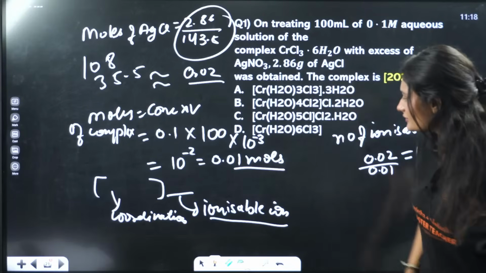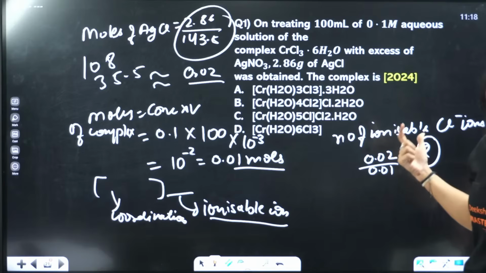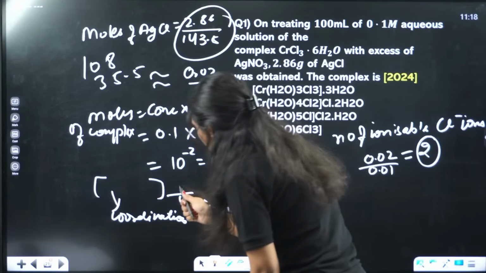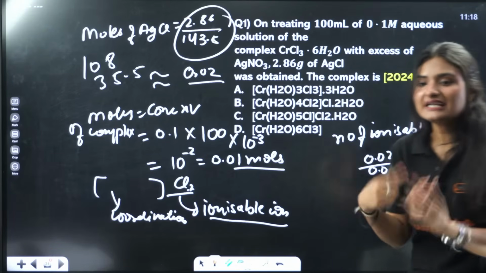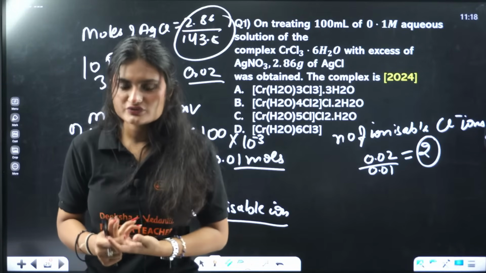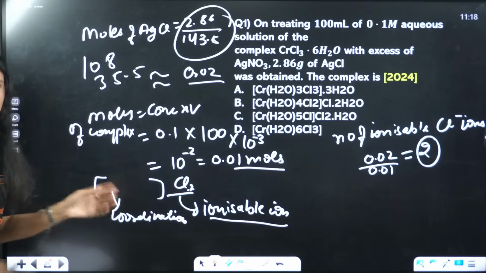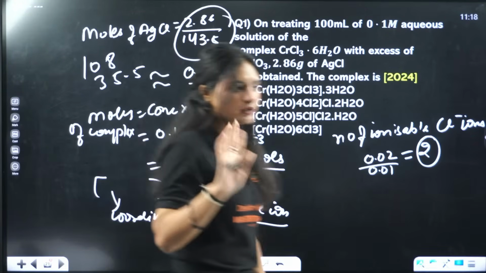So we are getting 2 chloride ions. The number of ionizable ions is 2 chloride ions. What will happen? That means 2 chloride ions are outside the coordination sphere, because only if they are outside the coordination sphere will they get ionized. Inside the coordination sphere nothing happens. It stays as whole only. So there are 2 chloride ions outside.